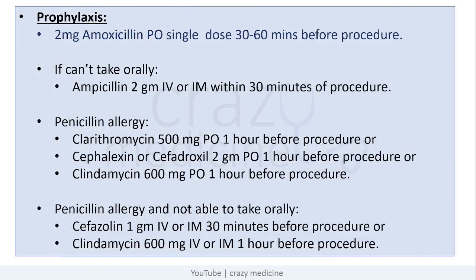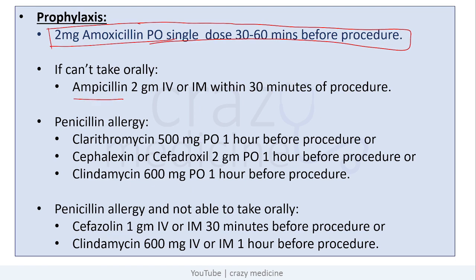So, drugs used for prophylaxis. The standard drug used is 2 gram amoxicillin per oral single dose 30 to 60 minutes before procedure. But if there is penicillin allergy, we can use clarithromycin, cephalexin, or clindamycin. When there is penicillin allergy and the patient is not able to take orally, cefazolin or clindamycin can be used parenterally.